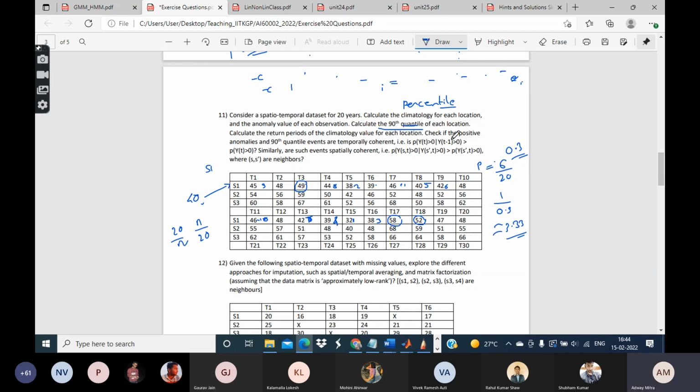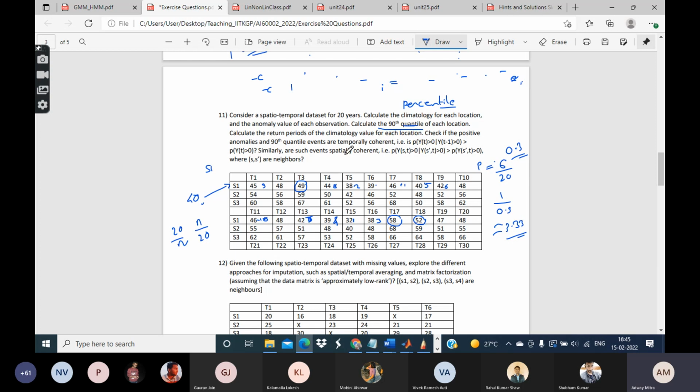Next, check if the positive anomalies at the 90th quantile events are temporally coherent. That is, suppose in any given year there is a positive anomaly, does it increase the probability of a positive anomaly in the next year? That is what you are being asked to calculate.